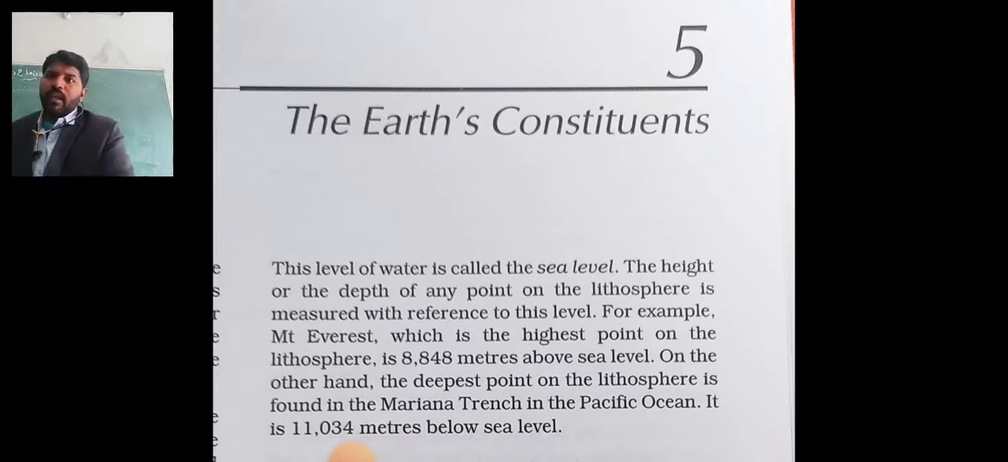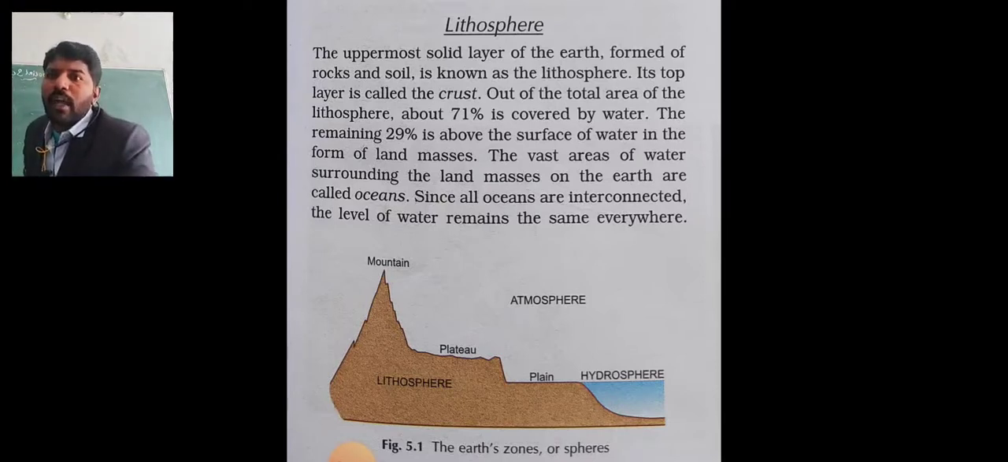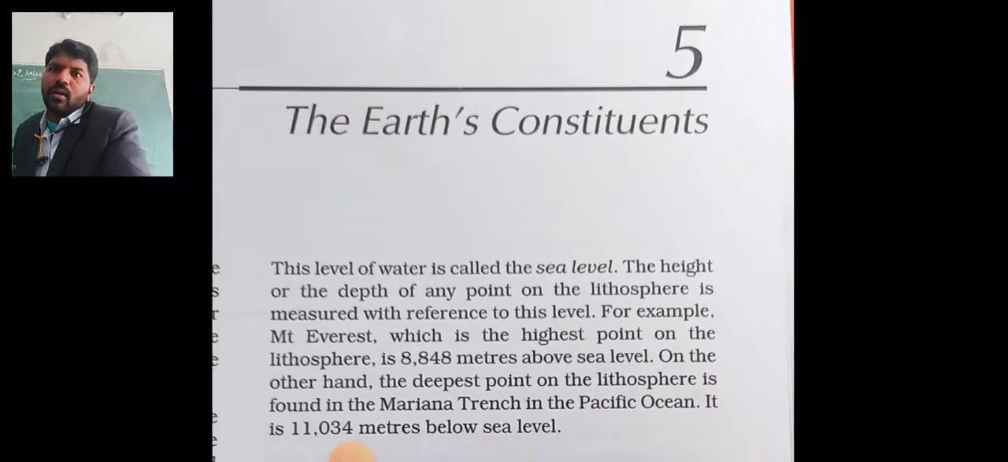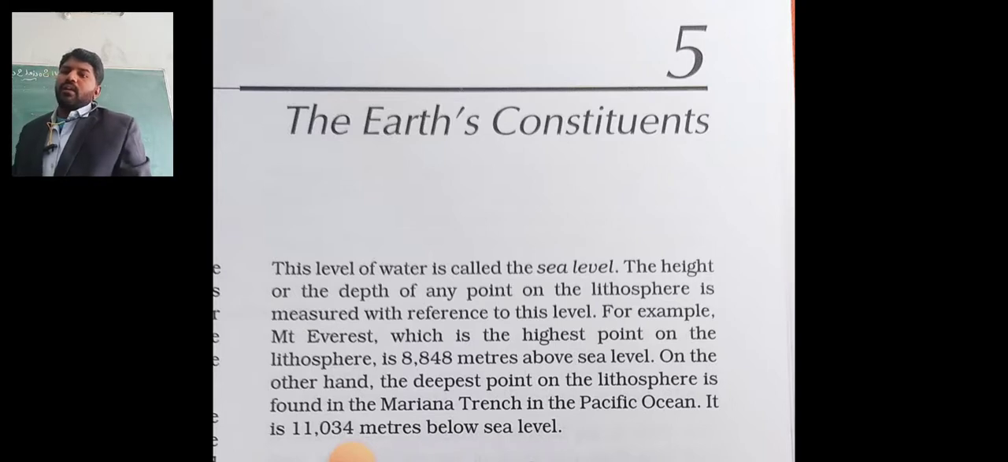We saw this in the photo: mountain, plateau, and plain. In the lithosphere and hydrosphere, which is the biggest mountain? The Himalayan mountain. It is the lithosphere's highest place at 8,848 meters. After that, the Pacific Ocean has the deepest place, 11,034 meters from the sea level, the Mariana Trench in the Pacific.